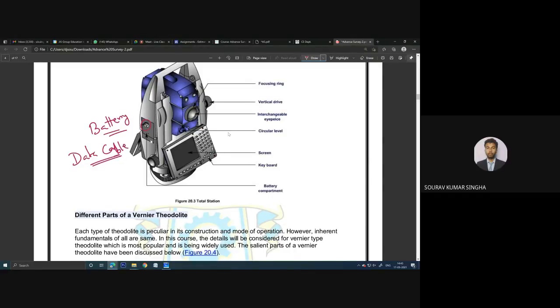Insert it into your computer and connect. In AutoCAD, you will find all the points like this.